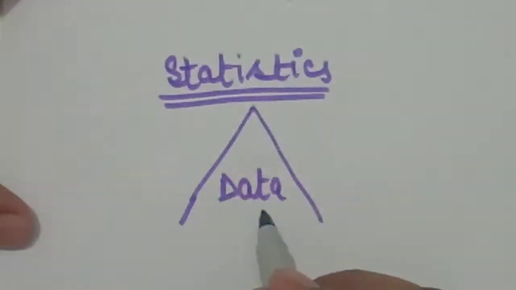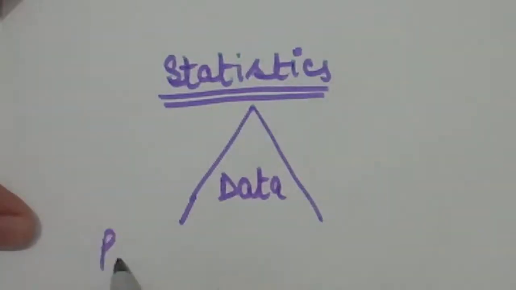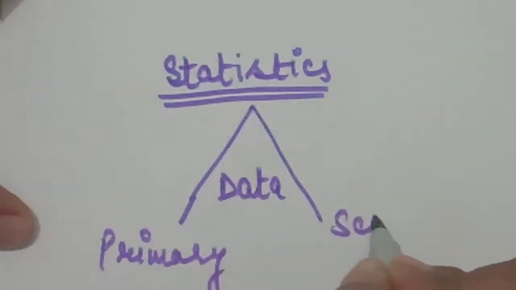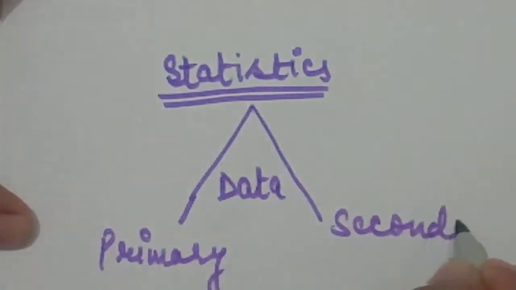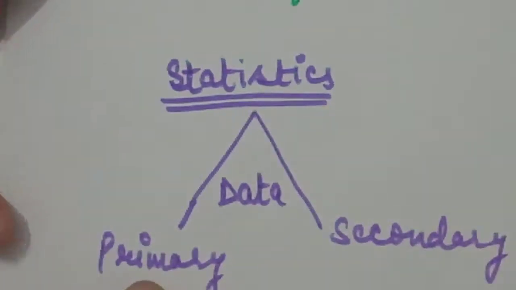So statistics depends on the data. We have two types of data: the first one is primary data and the second one is secondary data. Primary data is when we collect the data ourselves with a definite plan or design in mind, then it is called primary data.